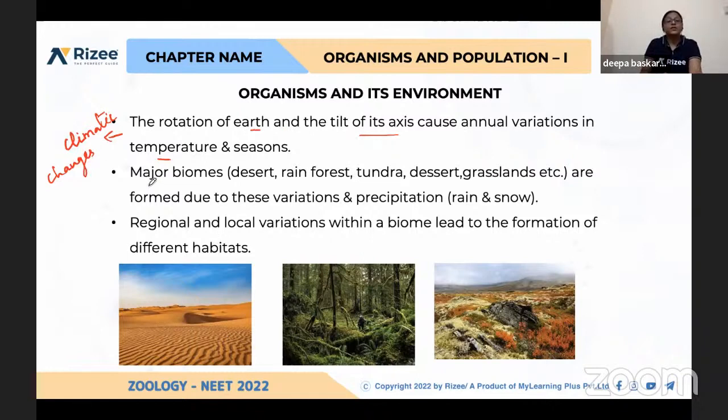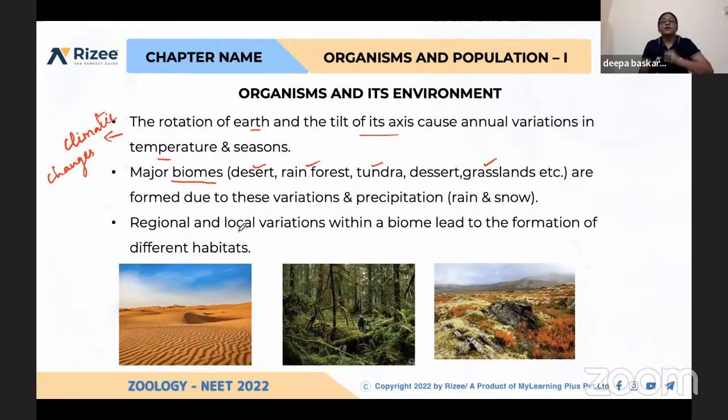And again, see here, what are the major biomes? I already explained what is biome. So desert, rainforest, so many are there. Tundra, grasslands, again you can say. Apart from that, even aquatic biomes you can say. So many biomes are there in India also and worldwide also. Okay.